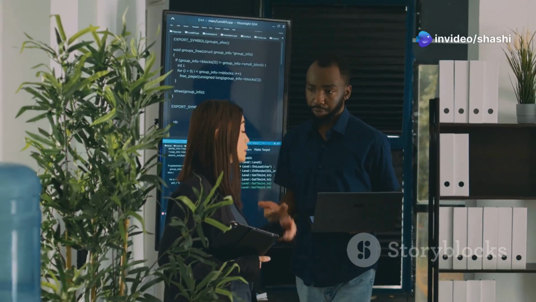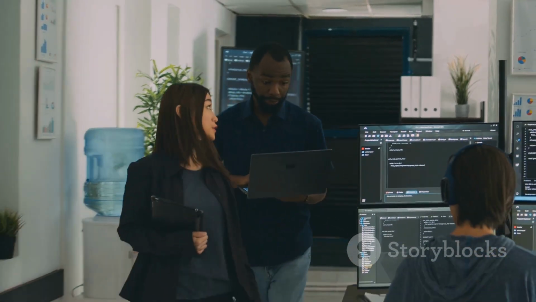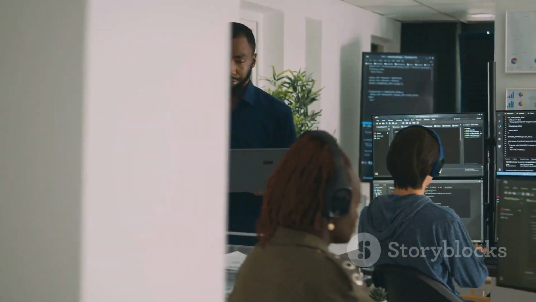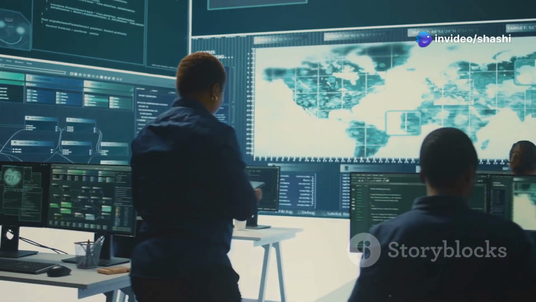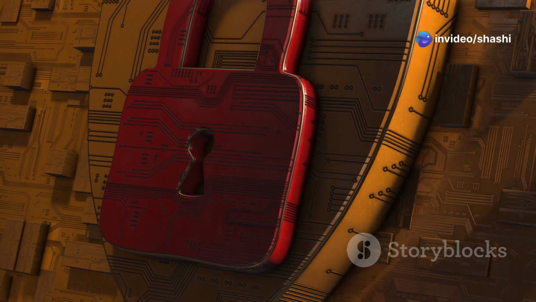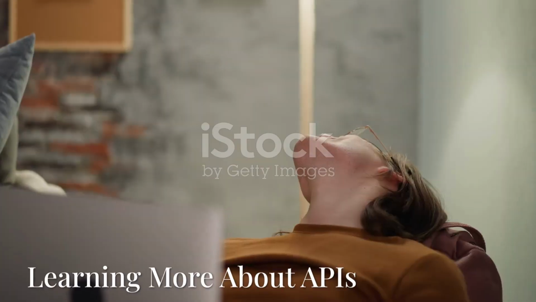That's an excellent concern. Security protocols are crucial for APIs, and while most implement robust protections, no system is entirely invulnerable. It's all about monitoring access and implementing strong security measures. Just like installing a security system at home, you want to ensure that your data stays safe from intruders.